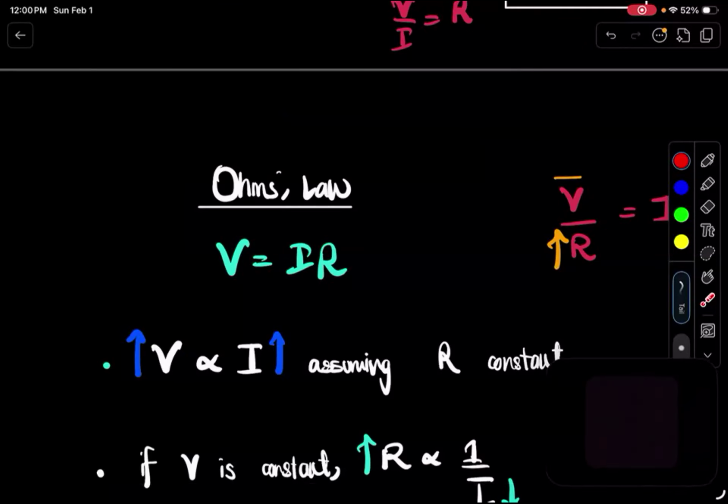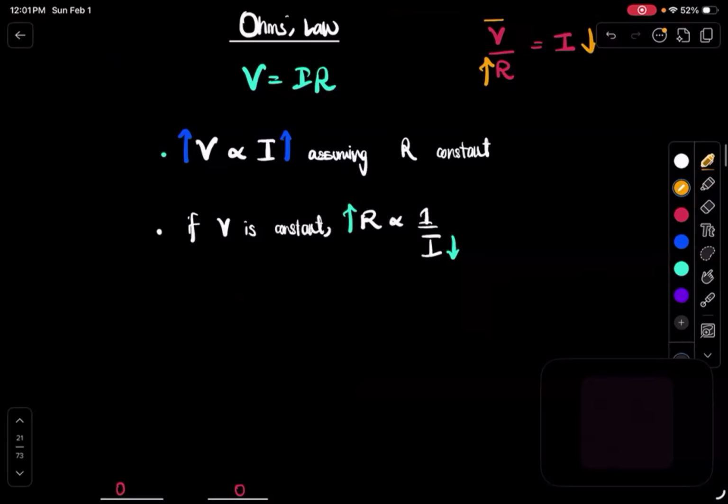If you want to figure out the effects of voltage and current, then you have to keep R constant. If you want to figure out the relationship between I and R, then you have to keep voltage constant. If you want to figure out the relationship between, for example, voltage and resistance, then you have to keep current constant, right? Because you want to study what is the effect of changing one thing on the other variable. Okay, so these are the two most important proportionality ideas.